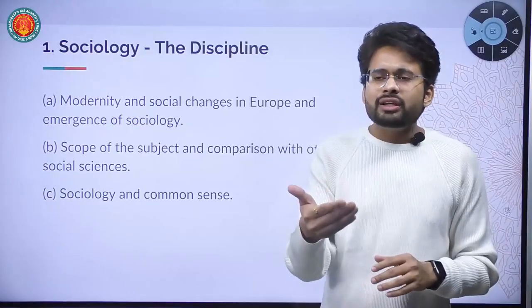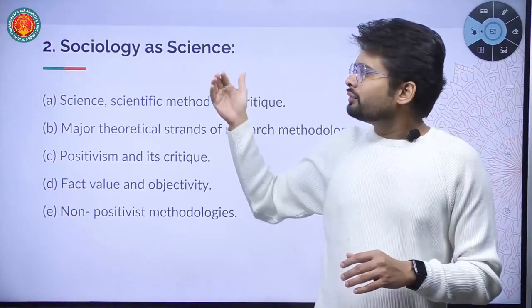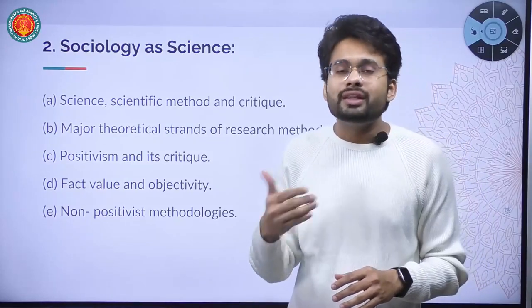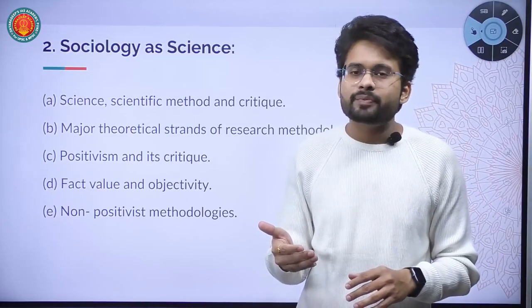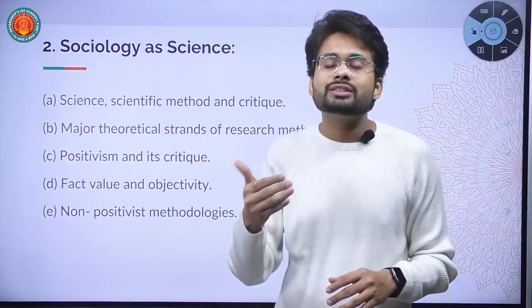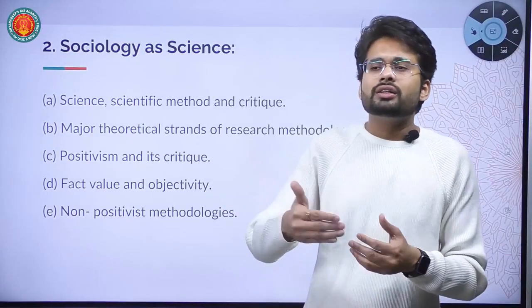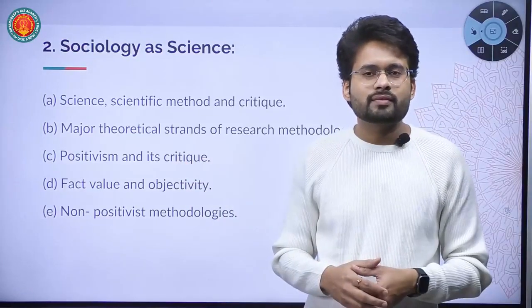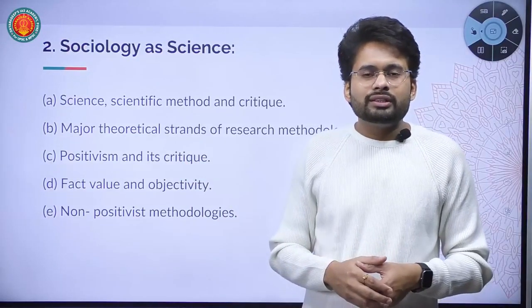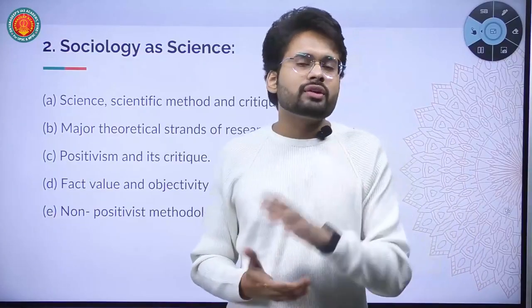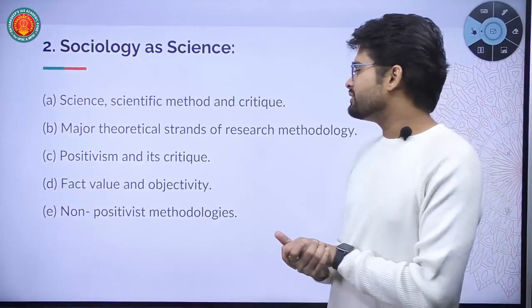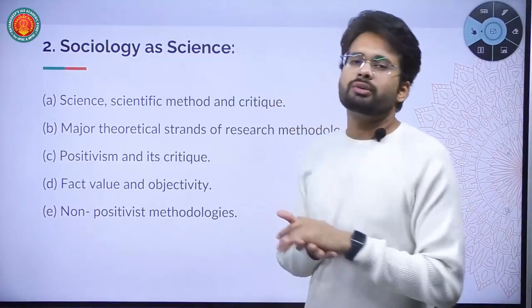And naturally, the second chapter is aligned on this line: what sociology studies, or how sociology studies, you can say, its subject matter, like society and social institutions. Chapter 2 is divided into 5 subparts, starting with science and scientific methods and ending with the non-positivist methodologies.